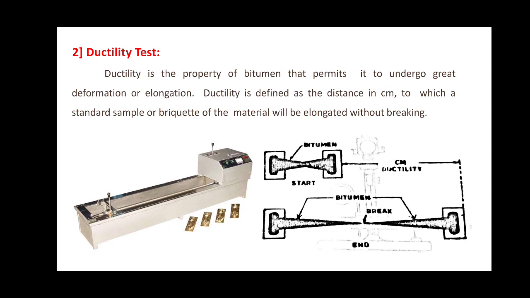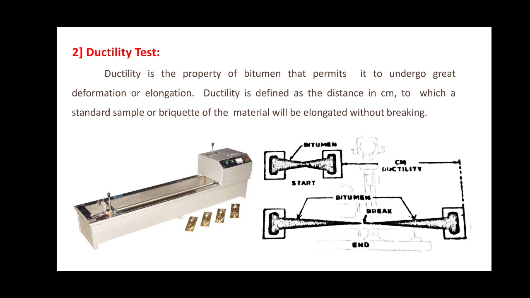Then 30 to 40 minutes after the sample is poured into the mold, the plate assembly along with the sample is then placed in the water bath. As you can see from the ductility testing machine, it actually has a water bath, and the molds are placed into this water bath and they are maintained at 27 degrees Celsius for about 30 minutes.